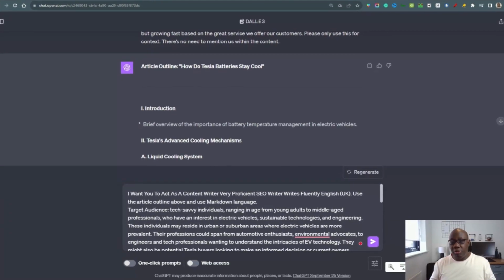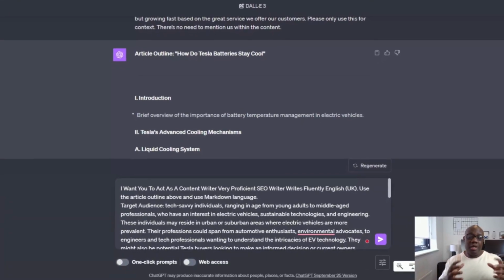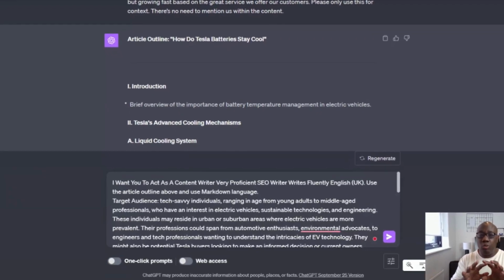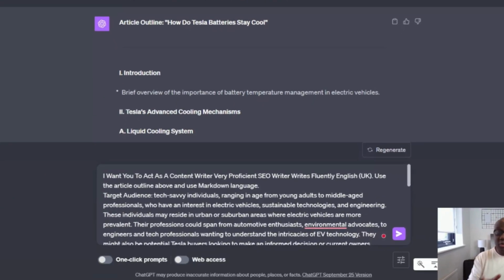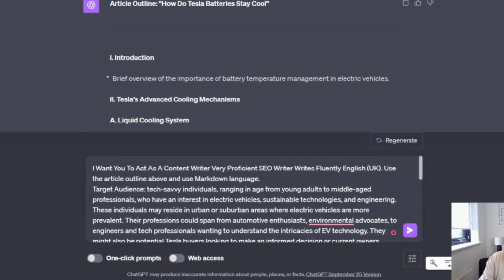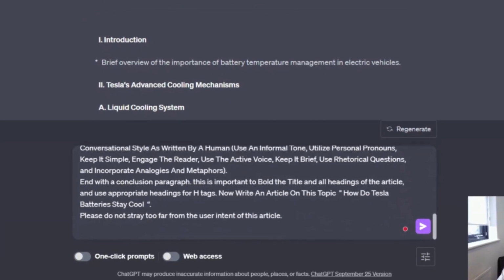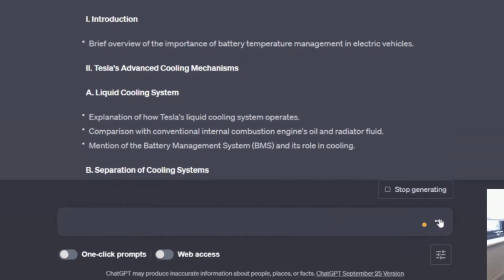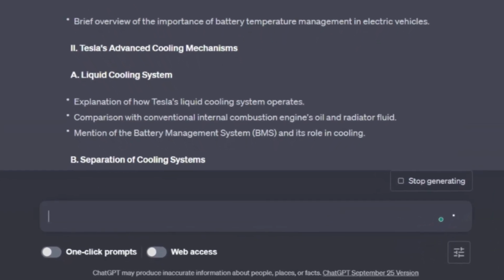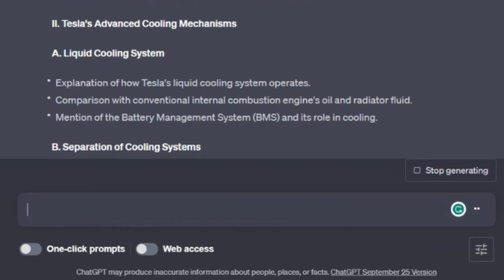And we're going to get ChatGPT literally just to write the article. I use a prompt, but again, you can use your own prompt in order to do this. So you can just say to ChatGPT, please write this article. But I like to provide even more context of how I want it to actually craft the article. So I use another prompt, and I'll put it in the description below, just to provide a bit more context of how I want ChatGPT to actually write the article based on the outline it's already given us. So I've filled in all the details into the prompt, and then I just click on send message again. And now what ChatGPT is going to do is start writing the article based on the outline and the context I've given it.